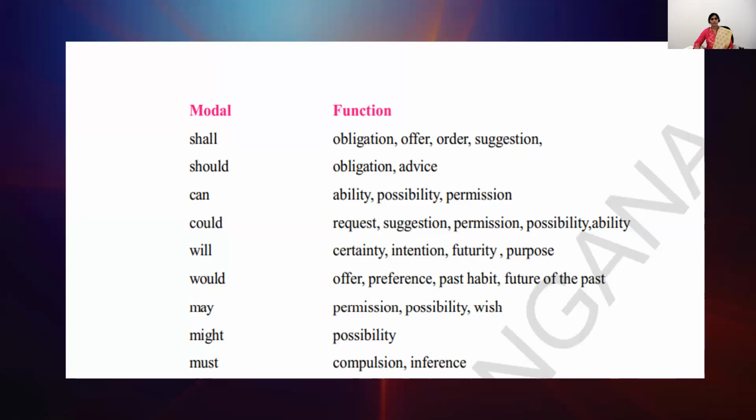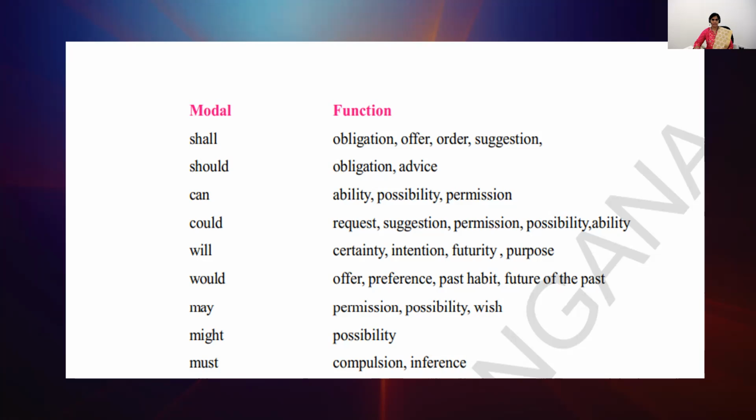These are some of the modal verbs and their functions, what they perform. Let's go through it, children. The first modal verb, shall, and its major functions are obligation, offer, order, suggestion. In the same manner, should. As I told you, should is the past form of the modal verb shall. Don't pronounce it as should, children. Here also the letter L remains silent. And the modal verb should performs the function of obligation and advice.